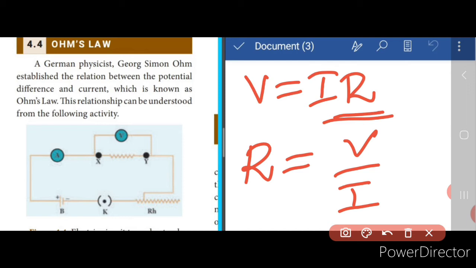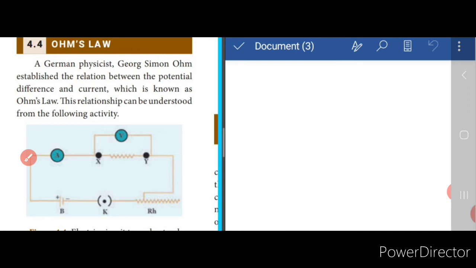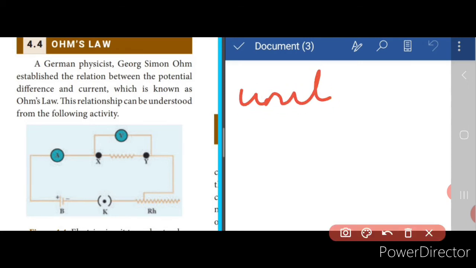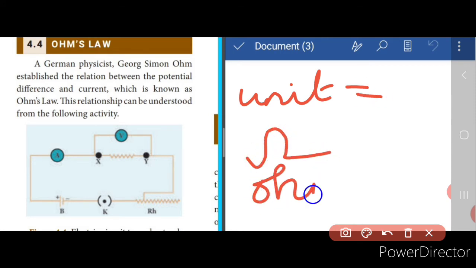So the resistance of the conductor can be defined as the ratio between the potential difference across the ends of the conductor and the current flowing through it. Now what is the unit of resistance? The unit of resistance is ohms. The SI unit of the resistance is ohms, and the symbol that we use is this one.